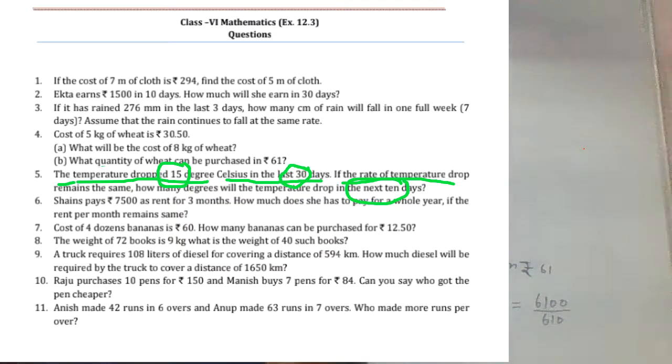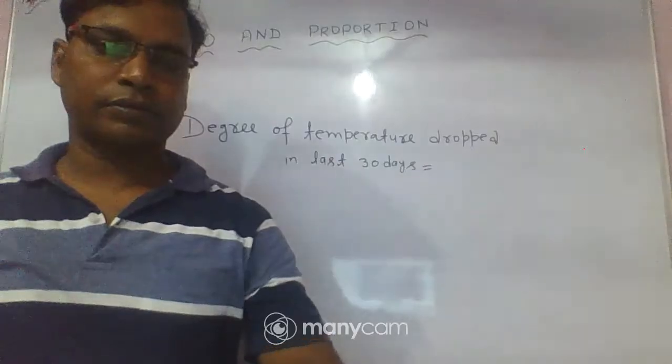So what is the temperature drop in the next 10 days? We obtained that the temperature drop in 1 day is 1 by 2 degrees Celsius. So the temperature drop in 10 days is 1 by 2 into 10 degrees Celsius. In this way we obtain 5 degrees Celsius.